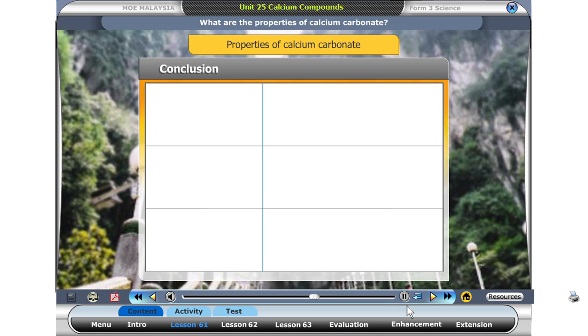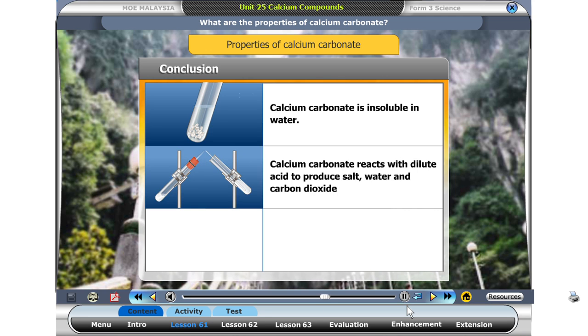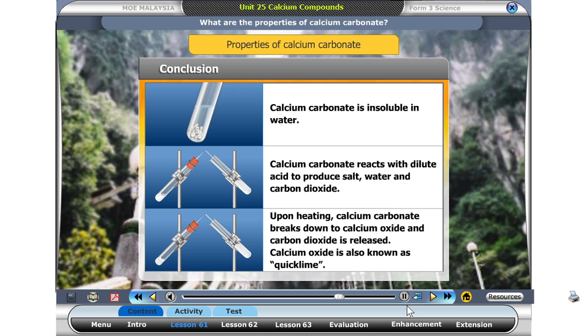What can you conclude about calcium carbonate? Calcium carbonate is insoluble in water. Calcium carbonate reacts with dilute acid to produce salt, water, and carbon dioxide. Upon heating, calcium carbonate breaks down to calcium oxide and carbon dioxide is released. Calcium oxide is also known as quicklime.